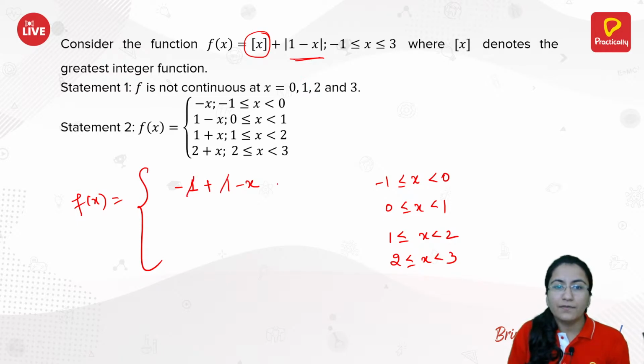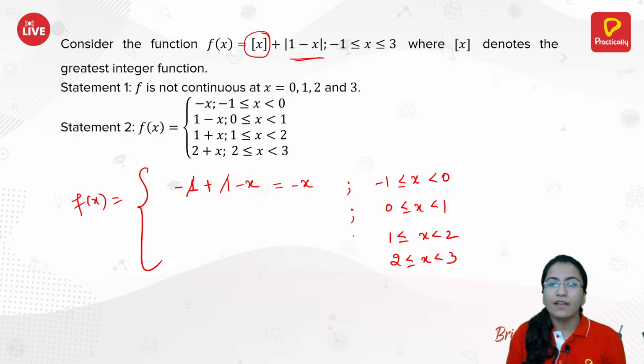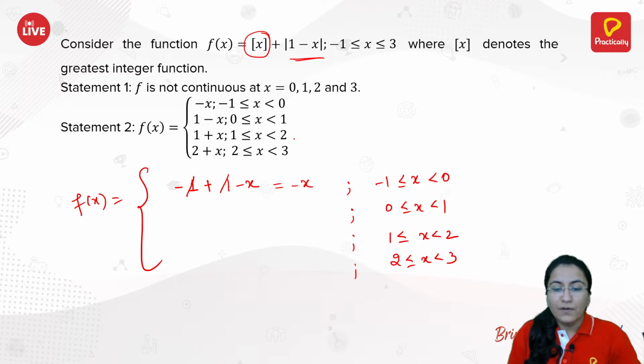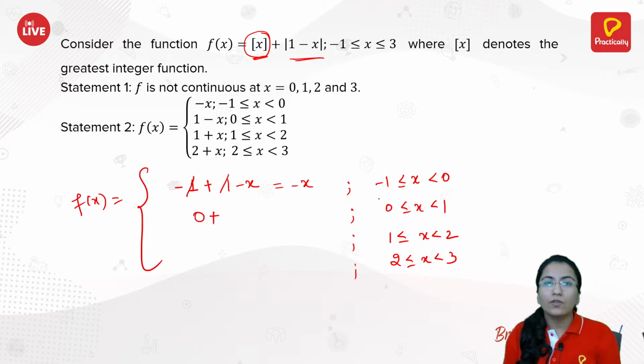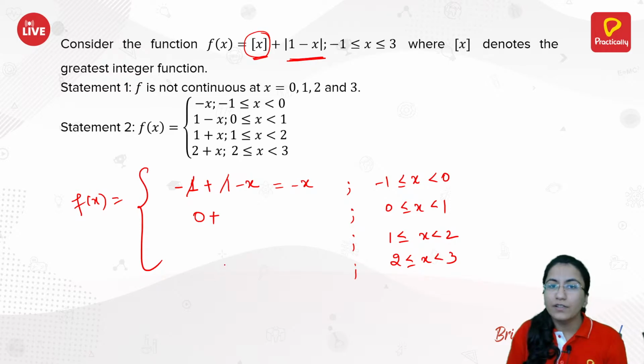So you have this function as minus of x, right? So for this particular interval, you have your function as minus of x. Now let's check the second interval, from 0 to 1. For 0 to 1, greatest integer of x is the same as 0 plus, and from 0 to 1 the second function is still positive. So you have 1 minus x as it is. It remains 1 minus x only.